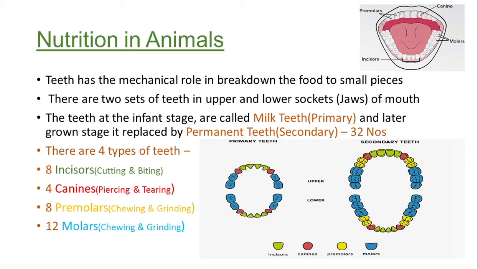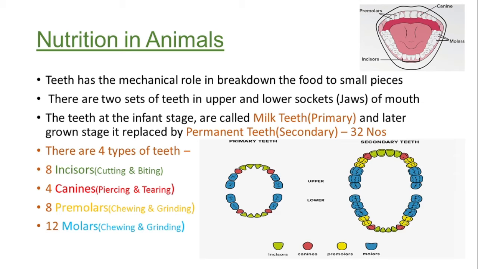As we mentioned, in the mouth, teeth have an important role, because teeth have the mechanical role of breaking down the food into small pieces. If you look at the structure of the teeth, there are two sets of teeth in the upper and lower sockets of the jaws, called the upper set and the lower set. The teeth at the infant stage are called milk teeth, or primary teeth, and later in our grown stage they are replaced by permanent teeth, which are called secondary teeth. When we reach adulthood, the total number of teeth becomes 32.